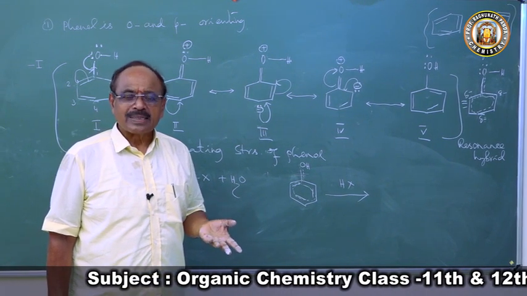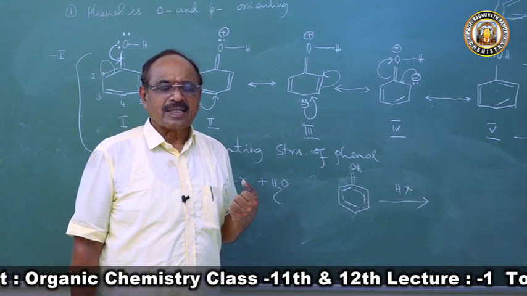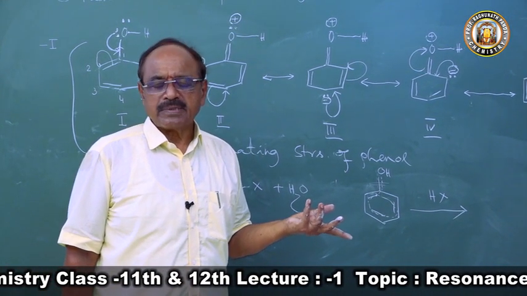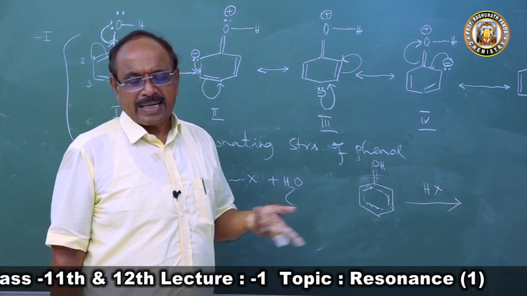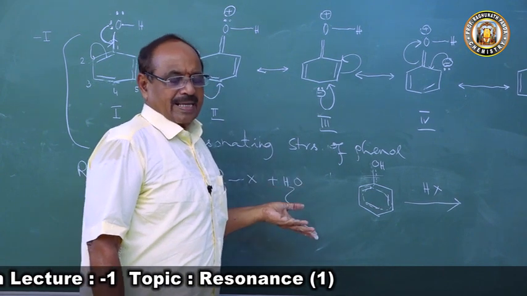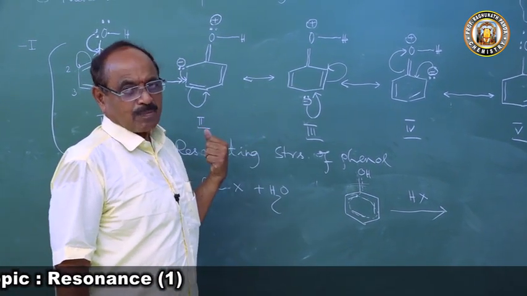As I have told you at the very beginning, the concept of resonance explains the reactivity and stability of the molecule. I have explained that benzene is stable, and again at the last I will explain how benzene is stable, exhibiting aromatic character, and second, the reactivity of the molecule.